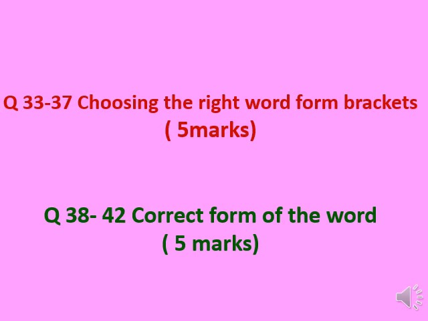Next, for questions 38 to 42, the students have to use the right form of the word given in the brackets, like changing the word from noun to adjective, or from adjective to noun, or adverb, like that.